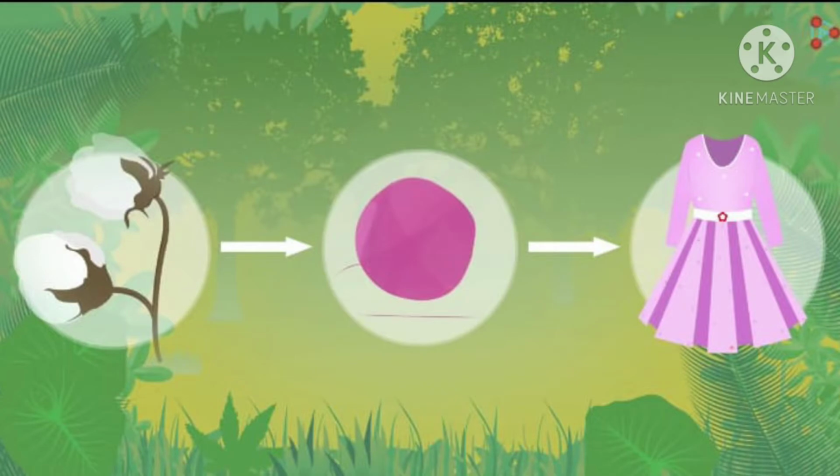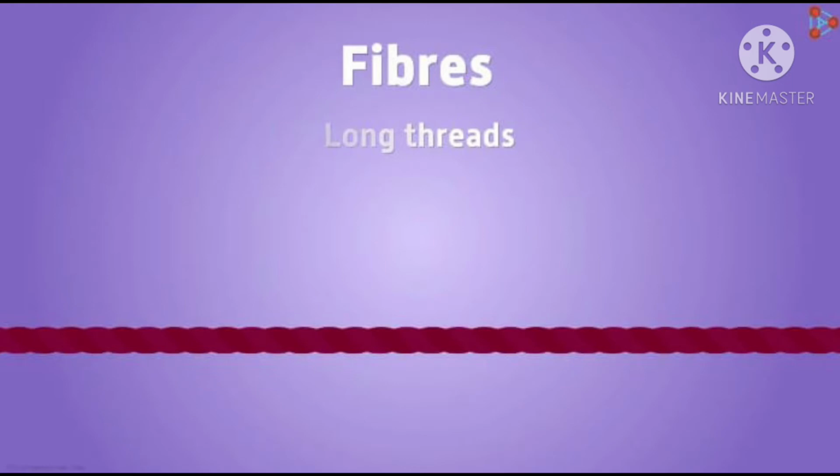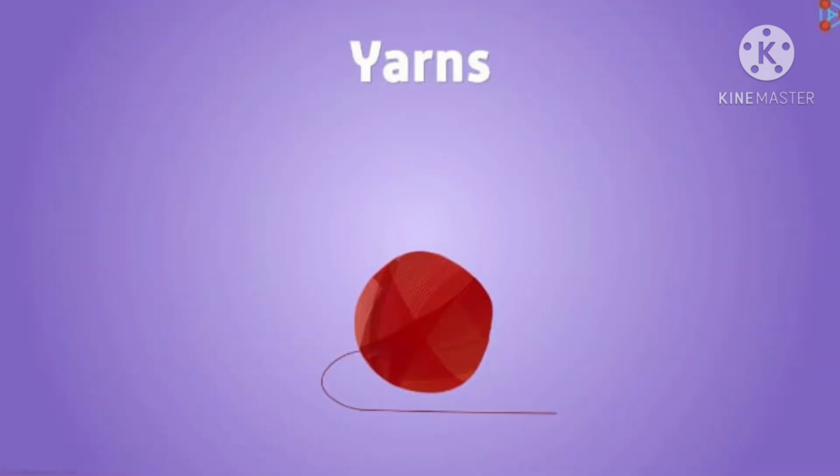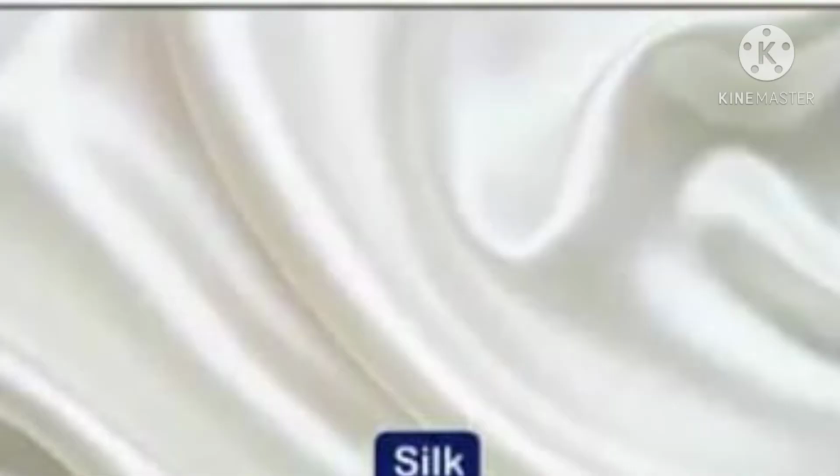fibers. Now, what are fibers? Let us understand the beautiful science behind making fibers and turning them into clothes. Fibers are significantly long threads, or we can say extremely long threads, that can be converted into yarns. Now, what are yarns? Yarns are long continuous threads which can be directly woven into fabric.